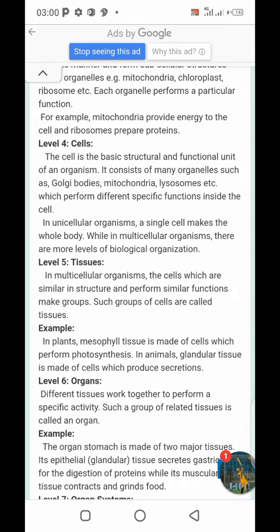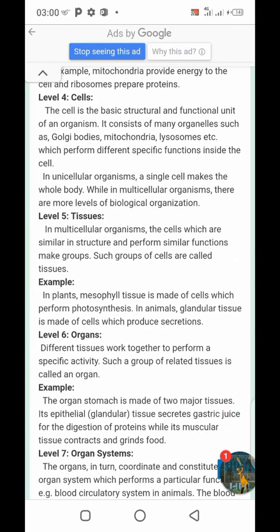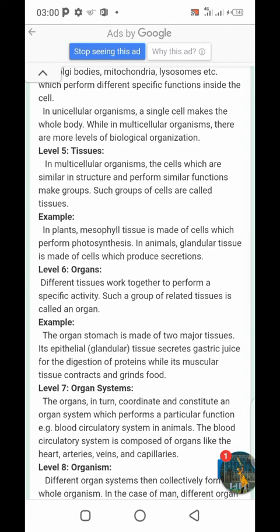In unicellular organisms, single cells make the whole body, while in multicellular organisms there are more levels of biological organization. Level number 5, tissues. In multicellular organisms, the cells which are similar in structure and perform similar function make groups. Such groups of cells are called tissues. Examples: in plants, mesophyll tissue is made of cells which perform photosynthesis. In animals, glandular tissue is made of cells which produce secretions.